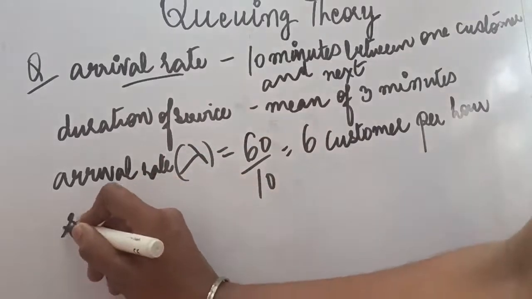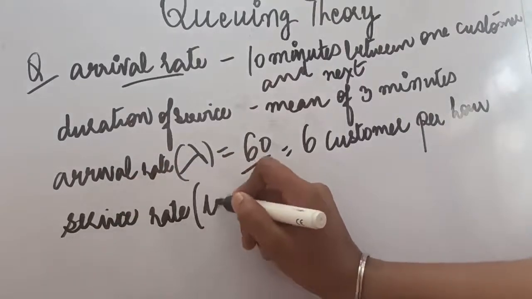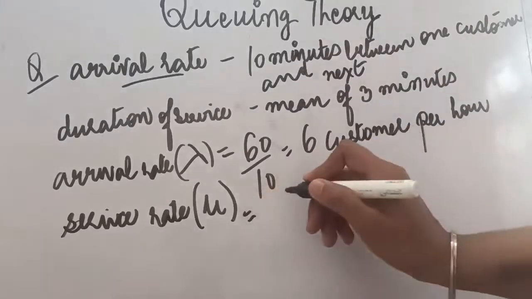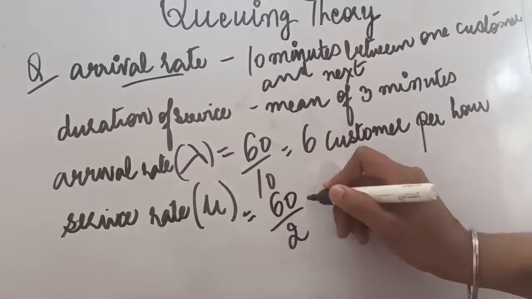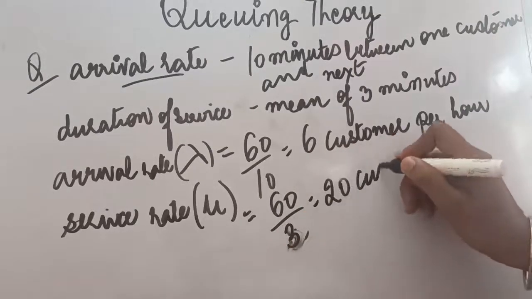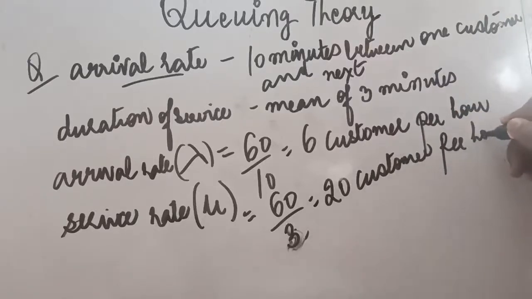So for the service rate we use the term mu, as I discussed. It is a mean of 3 minutes. It means every customer is given 3 minutes. So in 1 hour how many customers will be taking the service? It will be 20 customers per hour getting the service from us in the service station.